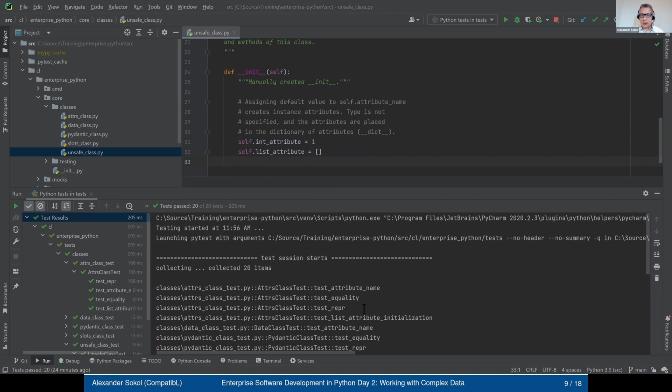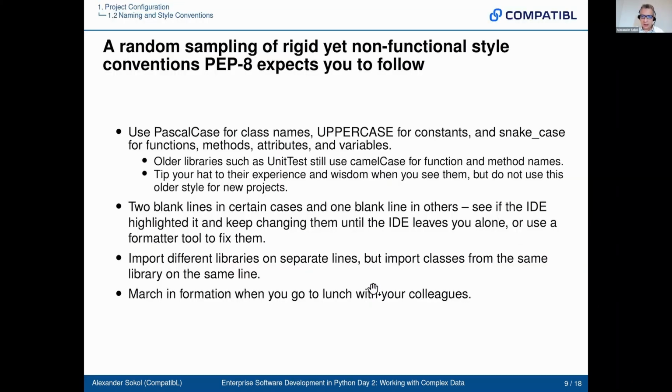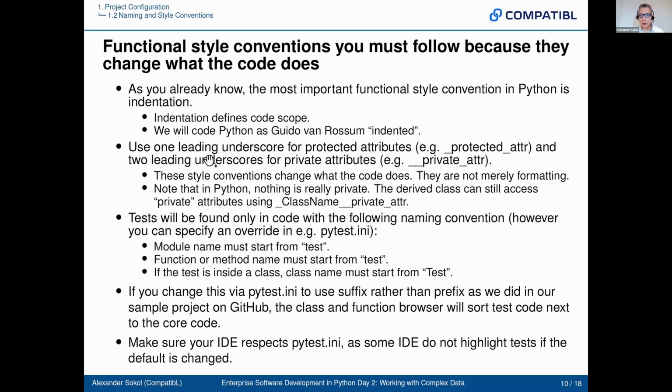That's why this quote about how you don't want to be foolishly consistent, just choose your own style and follow it. Well, in Python it's not like that, right? But in Python also there are some functional conventions that you have to follow because they change what the code does. The most famous and key functional convention is indentation, right? When you indent, you shift the text to the right or to the left. So indent defines code scope.